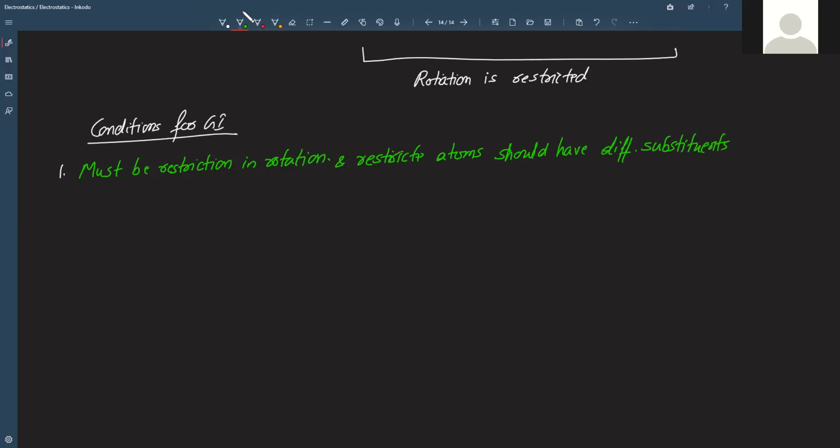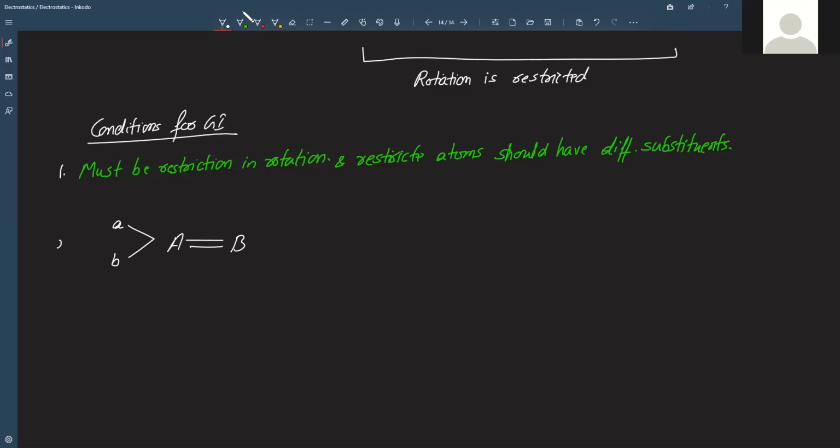So what does it mean? This means that if you have, say, atoms A and B connected by a double bond, then we have achieved the first thing, that is, we have restricted the rotation. Now, suppose the substituents here are A and B, right? As we have seen, the restricted atom should have different substituents. As you can see here, it is A and B, not A and A, right?